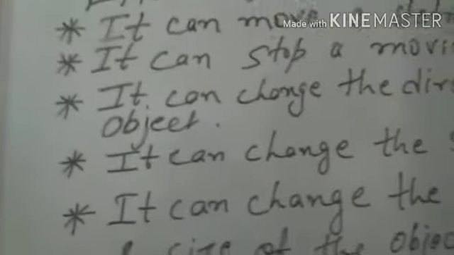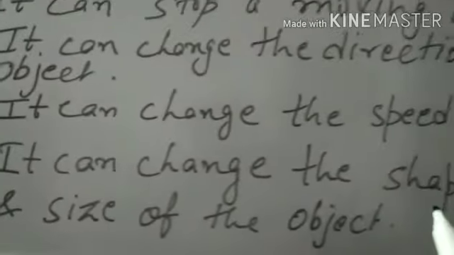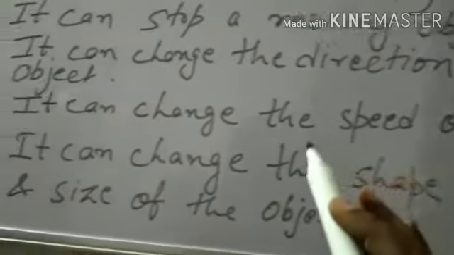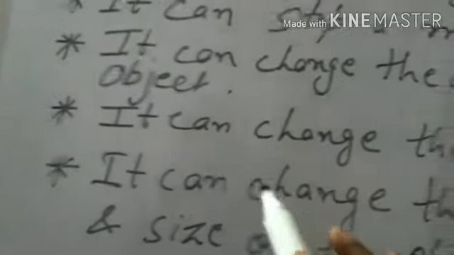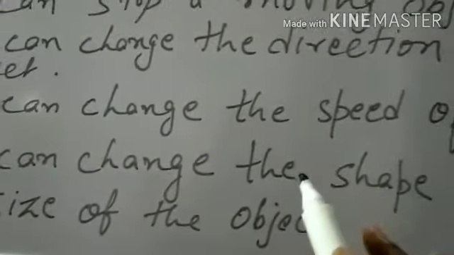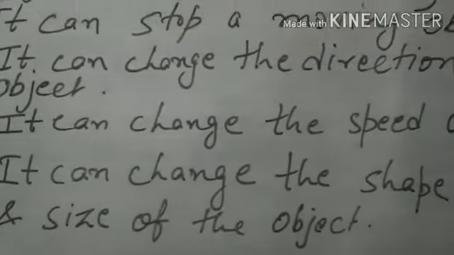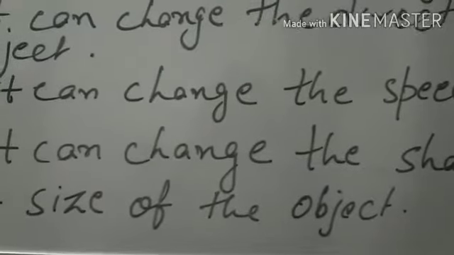And the last one, it can change the shape and size of the object. For example, when flour is kneaded, the shape of the flour is changed. So flour means atta.